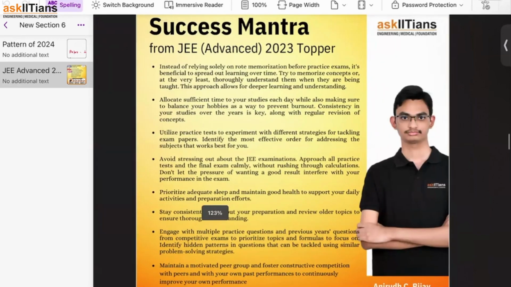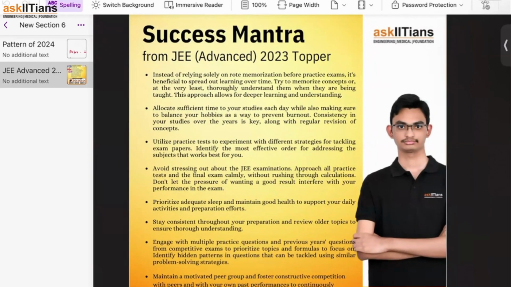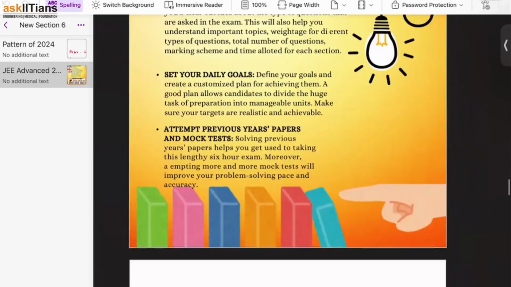So, when I spoke to Anirudh recently, I got to know a few things from him: how he was preparing, what he was doing. I hope you are aware of him. He got All India rank 202 last year in the JEE Advanced exam. So these are some of the mantras he has given for success. This would be shared with you, so you can take some time and study this particular part, which I'm skipping right now.